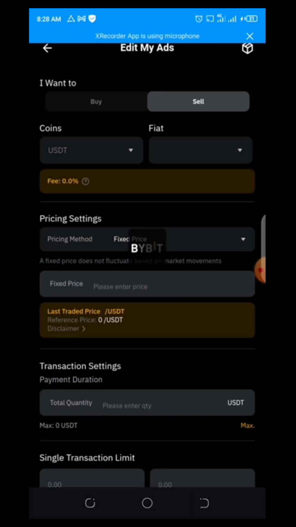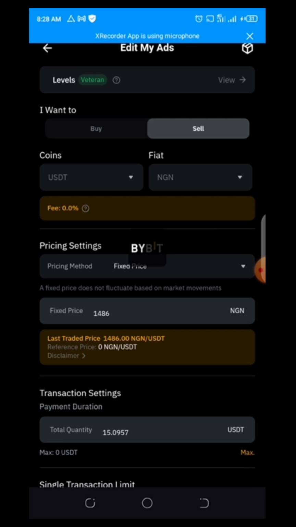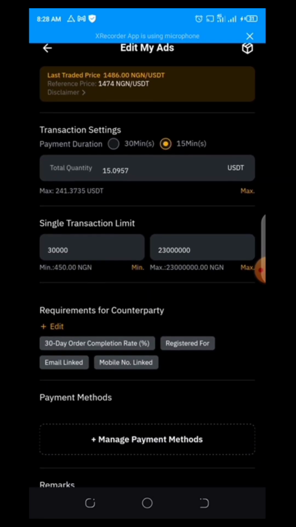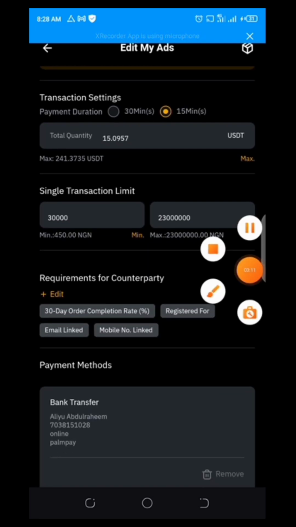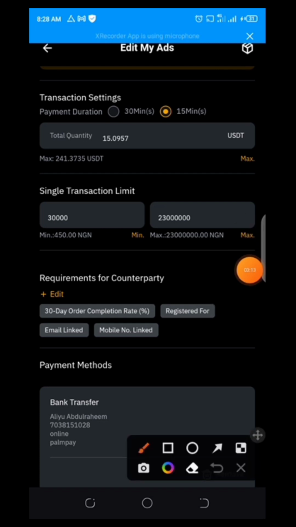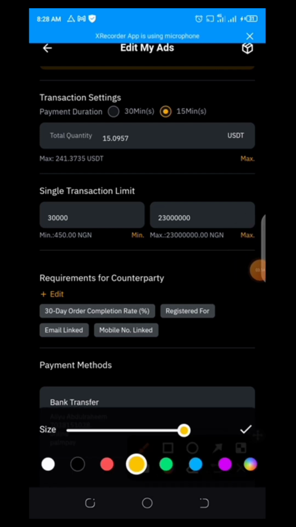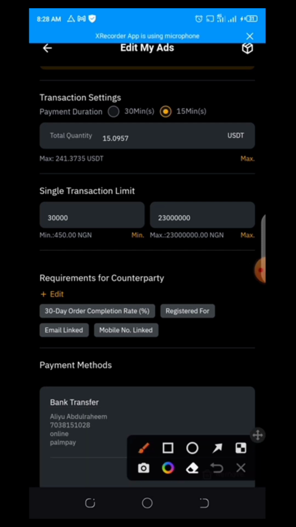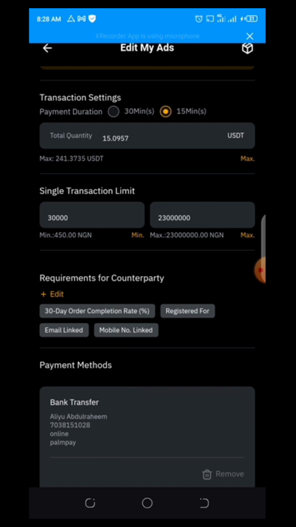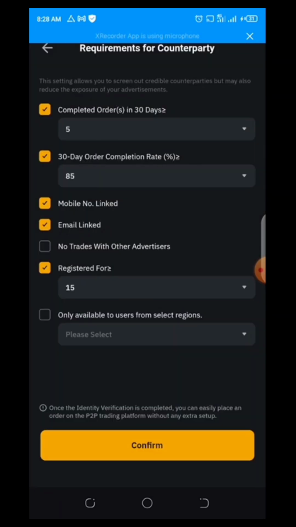Once it's open, the only part I need to explain is that you scroll down to where it says requirements for counterparty traders. That's where you get to set all of these restrictions that will prevent malicious traders. So you click on edit, and now you see I have some requirements here. Completed orders in 30 days must not be less than 5. The 30-day order completion rate must not be less than 85%, meaning if such a person has traded 100 times, he must have completed 85 trades.